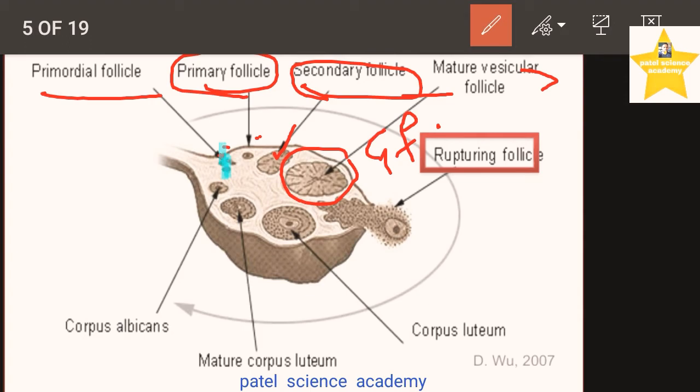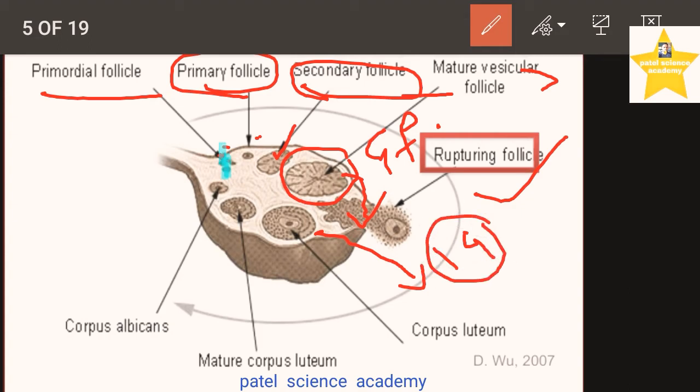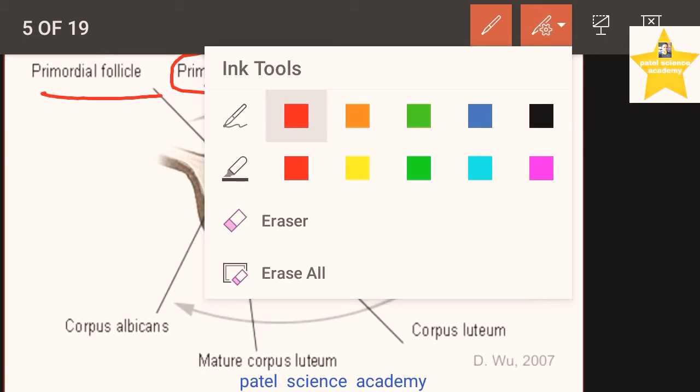So the process of ovulation takes place by rupturing the follicles, you can see here. This is the process of ovulation. The egg is coming from this Graafian follicle outside the ovary, and this process is called ovulation. As I told you, it takes place at the 14 number day. Then what happens with this ovulation? After this ovulation, the process of fertilization, I'll explain to you in the next slide.